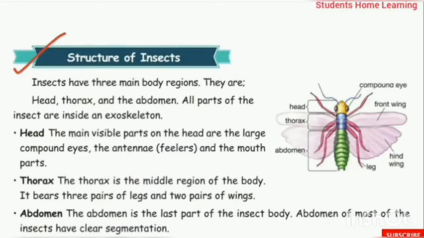How many pairs? 3 pairs of legs. Totally 6. And 2 pairs of wings. Abdomen. The abdomen is the last part of the insect body. Abdomen of most of the insects have clear segmentation.